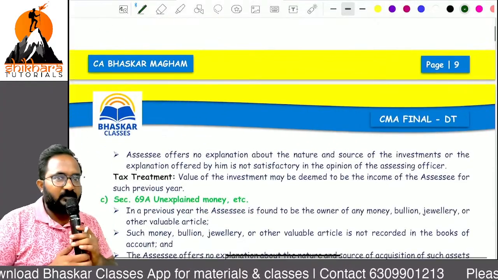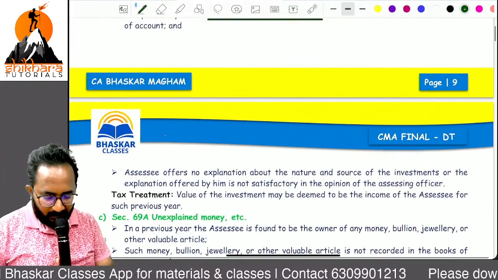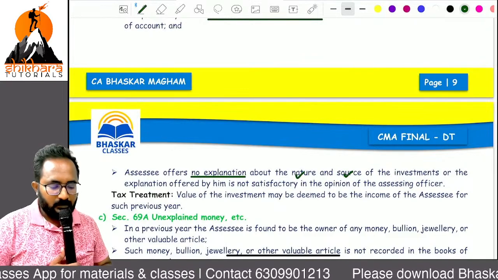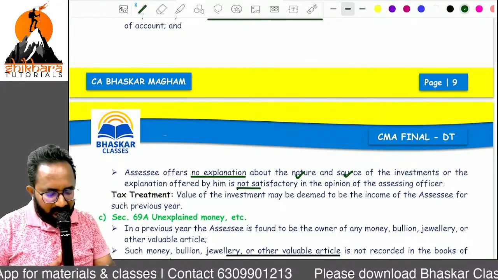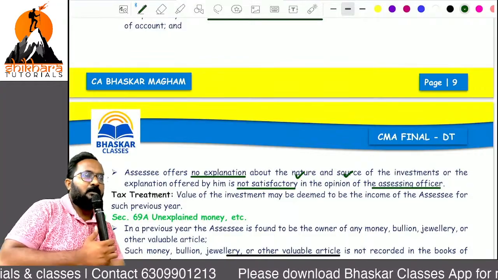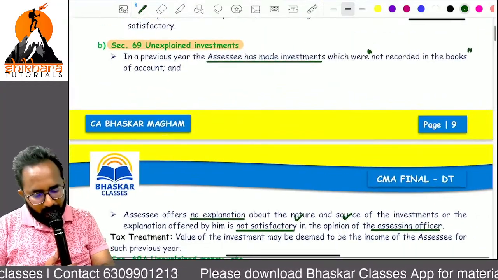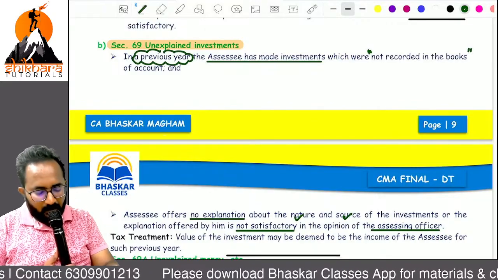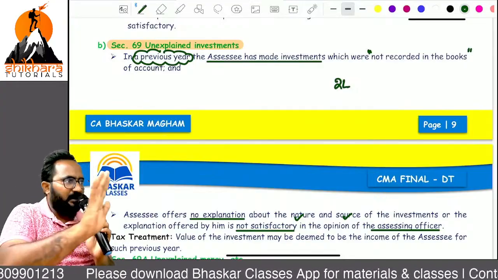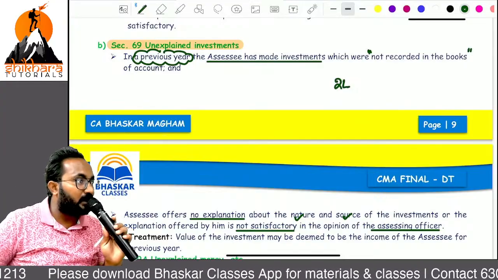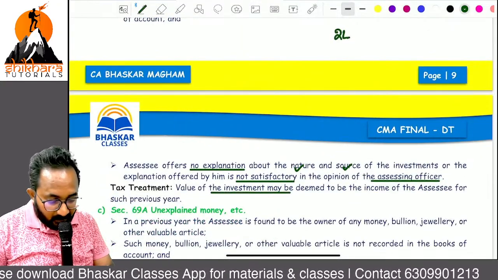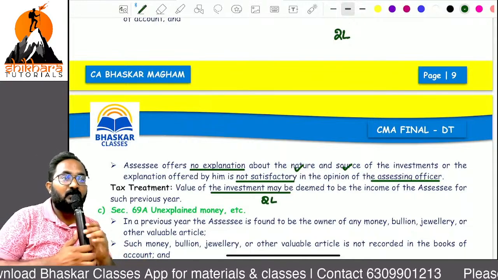So definitely AO will ask for an explanation. I have not at all given an explanation about what is the nature, what is the source. Or I have given an explanation but that is not satisfactory in the view of whom? AO. Now, during this previous year, I purchased 2 lakh worth of shares of one company. I have not at all recorded it. Now, what is that undisclosed income? Can you tell me? The entire value of the investment is treated as deemed income. What is the amount of tax they will collect, ma?